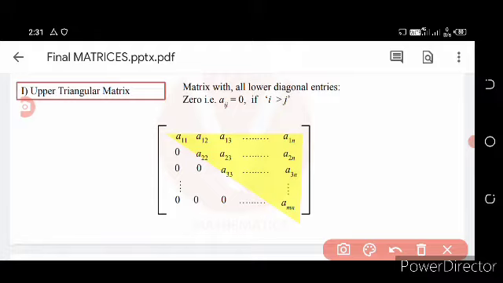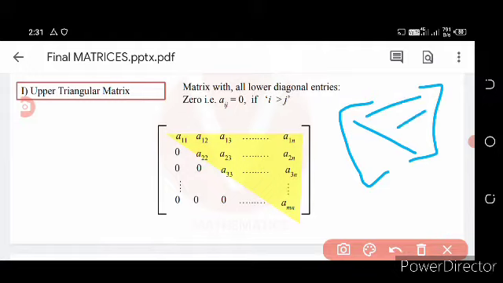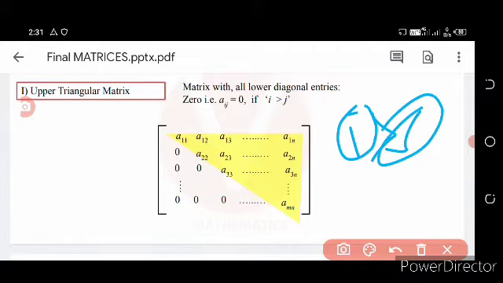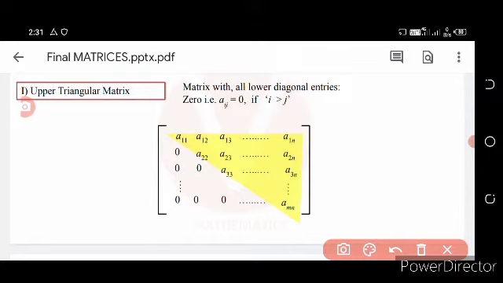That is, if we consider a matrix and these are all the diagonal elements, upper triangular matrix means all the upper diagonal elements are non-zero and all the lower diagonal elements are zero. And if i is greater than j, that is, the row index is greater than the column index.